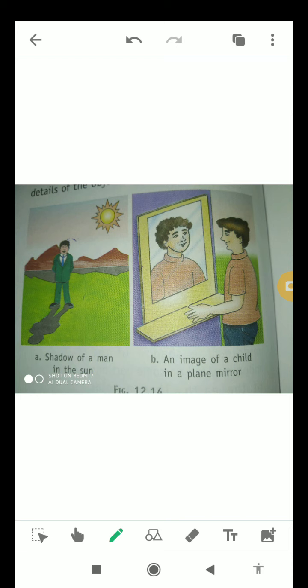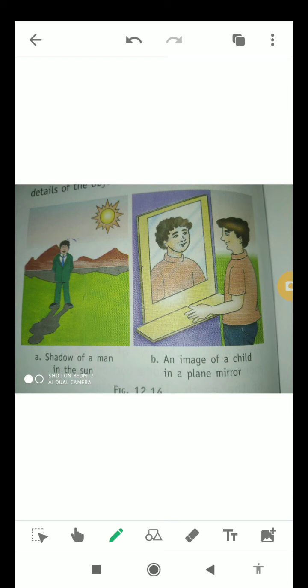As you can see in this diagram, there is a picture of a shadow of a man who is standing in the field outside in the sun, and in the second picture there is an image of a child in a plane mirror.